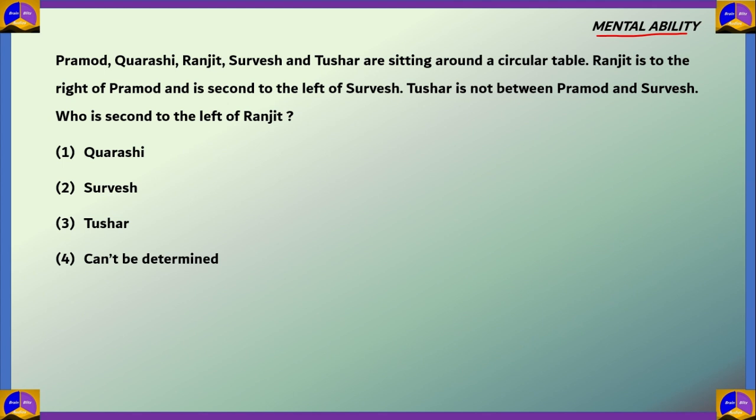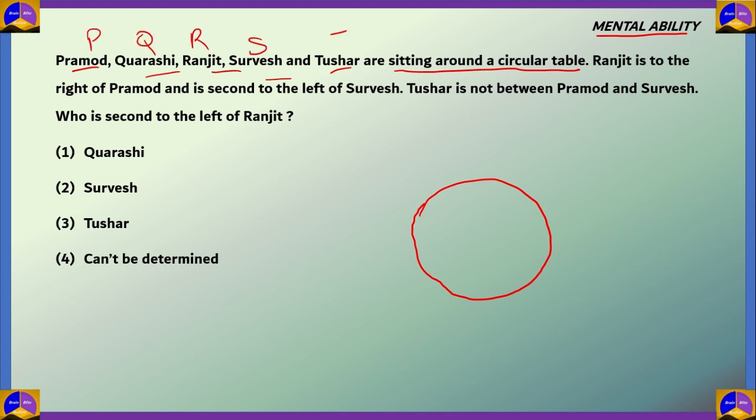So in the question we saw that they're sitting around a circular table. So let's visualize it. And we can see there's 1, 2, 3, 4, 5 people. P, Q, R, S, T. And so let's give 5 spaces. 1, 2, 3, 4, 5. Now the order is not necessary because it is a circular table and it can be manipulated in any way we want.